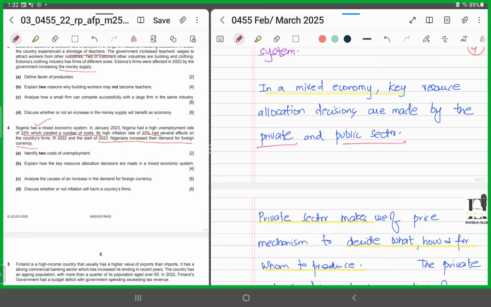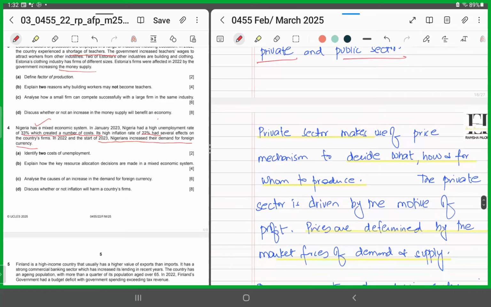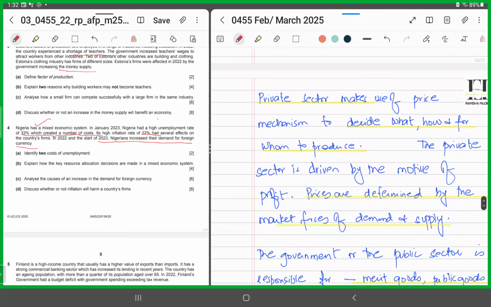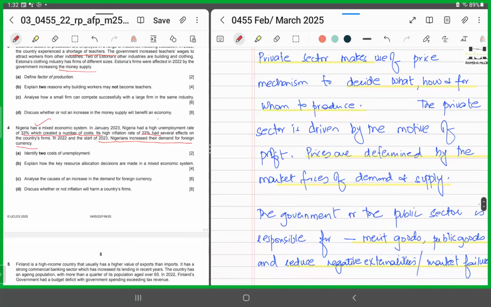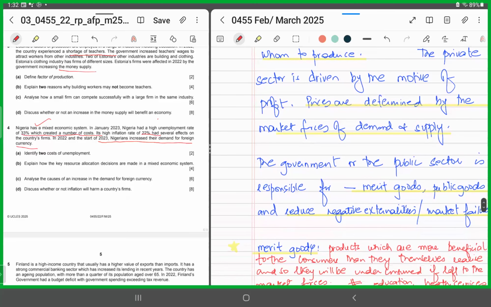So you'll say a private sector makes use of the price mechanism to decide what, how, and for whom to produce. The private sector is driven by the motive of profit. Prices are determined by the market forces of demand and supply. The government and the public sector is responsible for the provision of merit goods, public goods, reducing negative externalities, and addressing market failures. Merit goods are what?